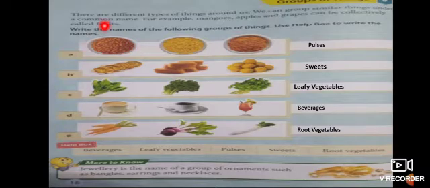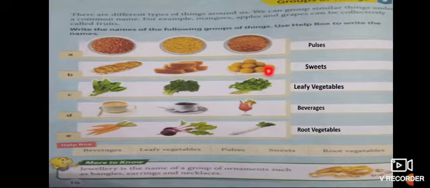There are different things around us. We can group similar things under a common name. For example, mangoes, apples, and grapes can be collectively called fruits. Here we have to write the names of the following groups of things. See here, what are they? Pulses.